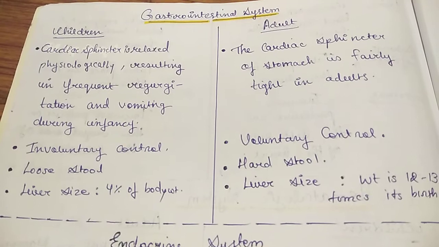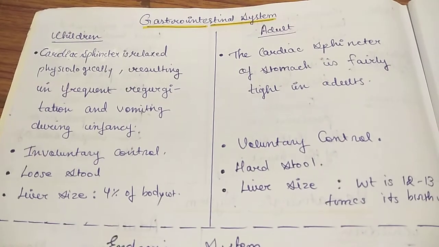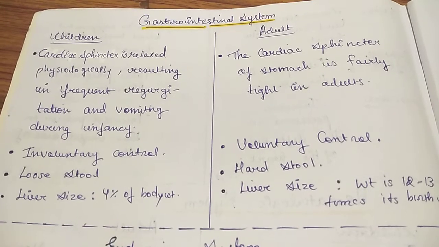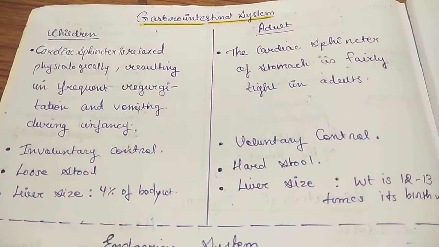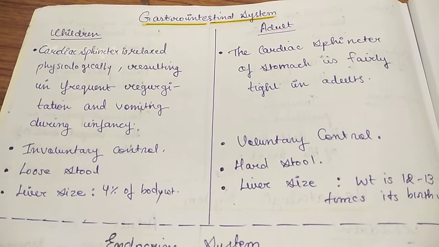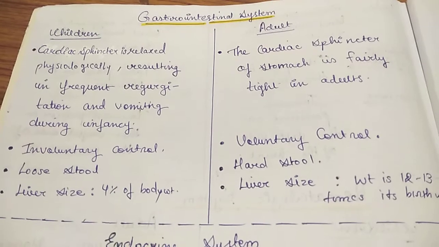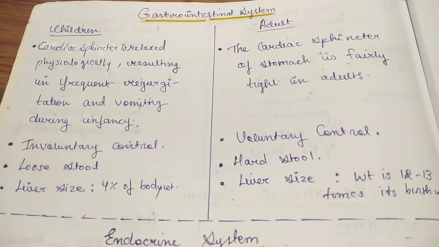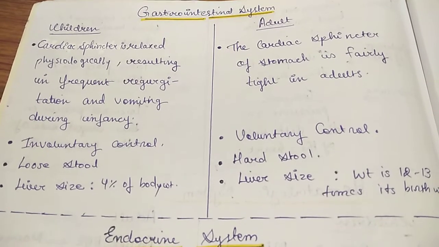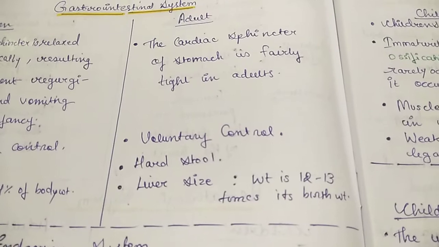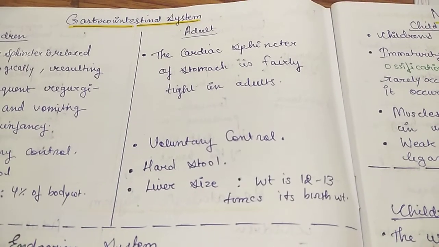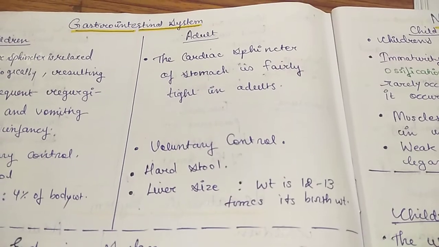Involuntary control is there in children, that means they don't have any control over passing of bowel, and in adults there will be voluntary control. And loose stool in children and hard stool in adults. Liver size of the child will be 4% of the body weight, and liver size in adults will be 12 to 13 times bigger than at the time of birth.